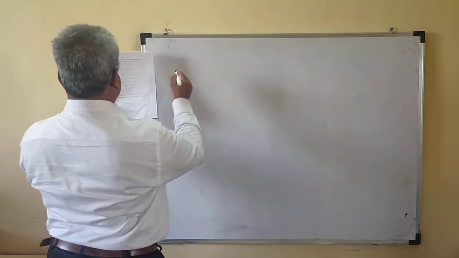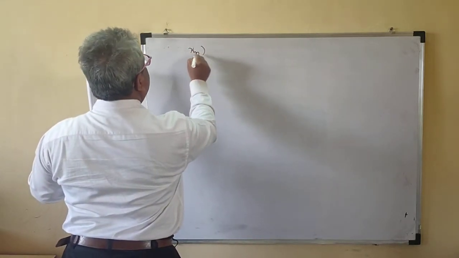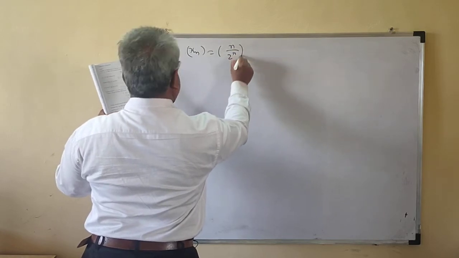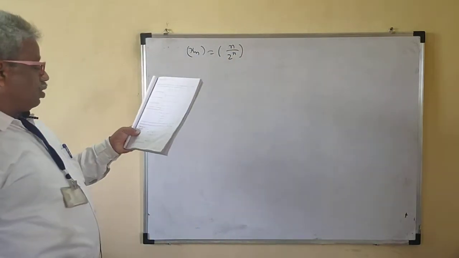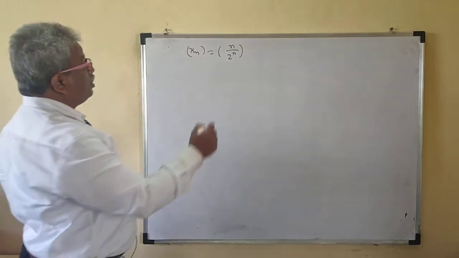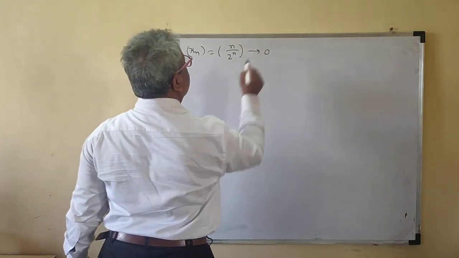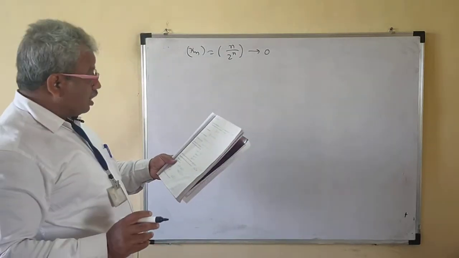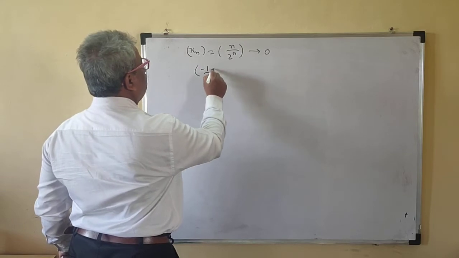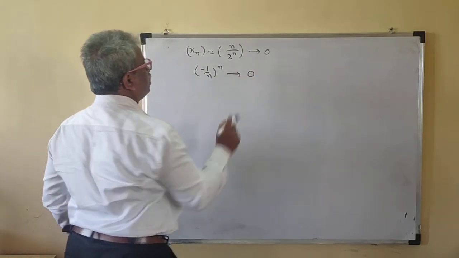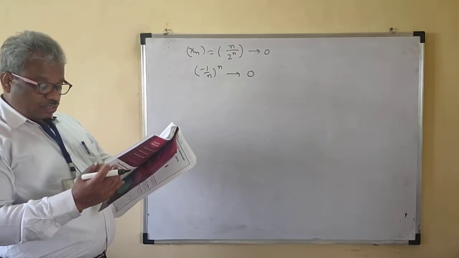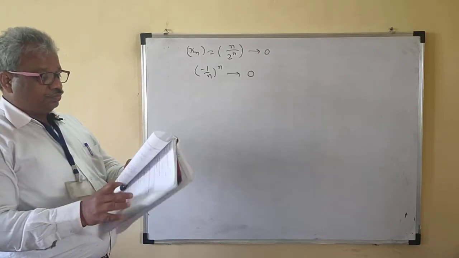One more thing: xn = n upon 2 raised to n. This also tends to 0. That means this is convergent and converges to 0. Similarly, (-1) by n to the power n is also converges to 0.